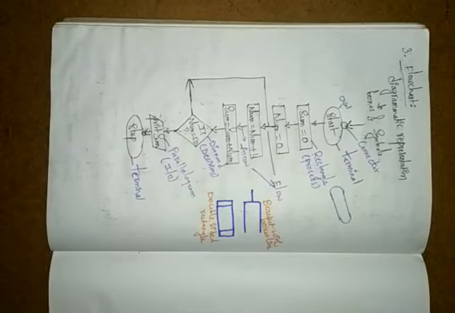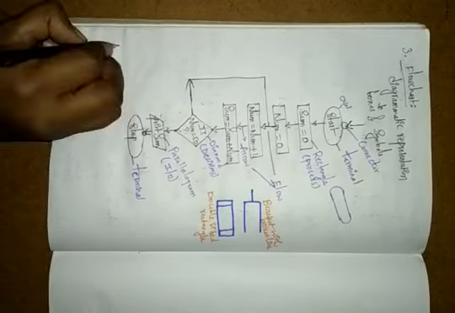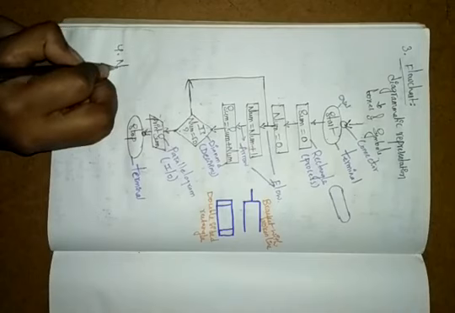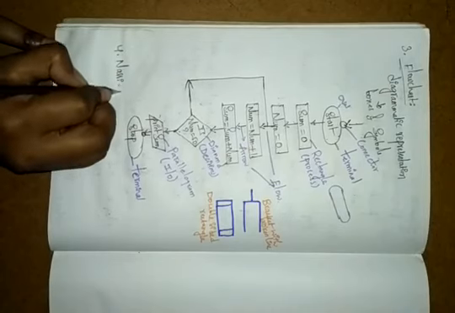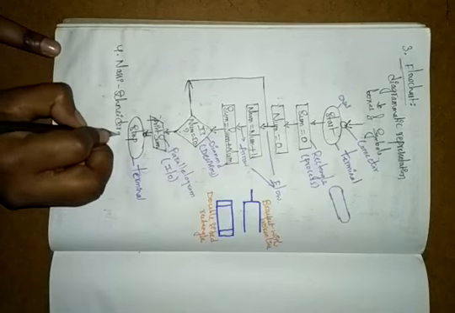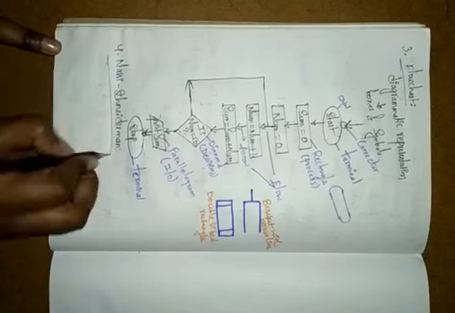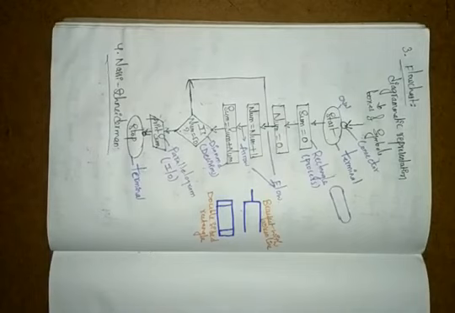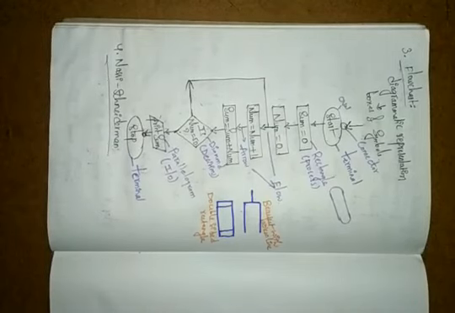Next, the fourth one is Nassi-Shneiderman. We are not using this in every situation. Nassi-Shneiderman is a representation based on graphics.